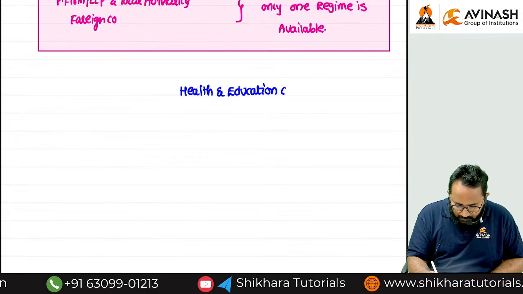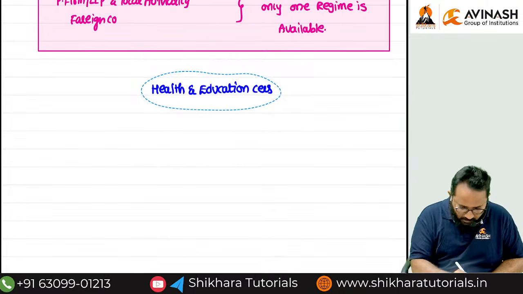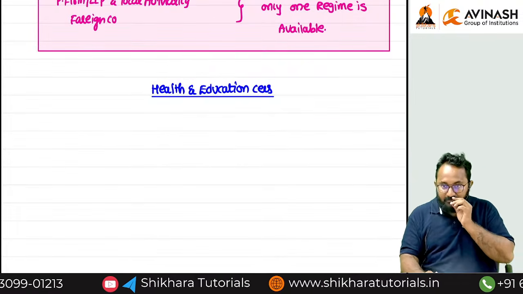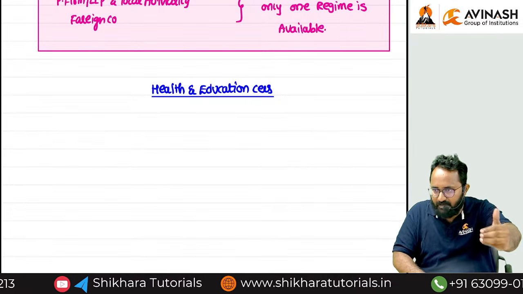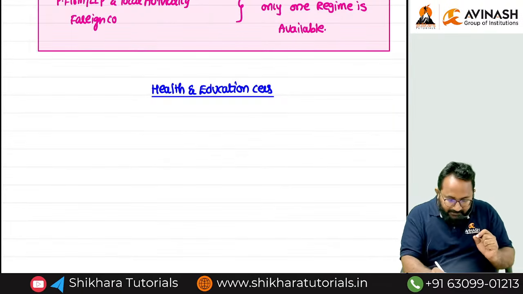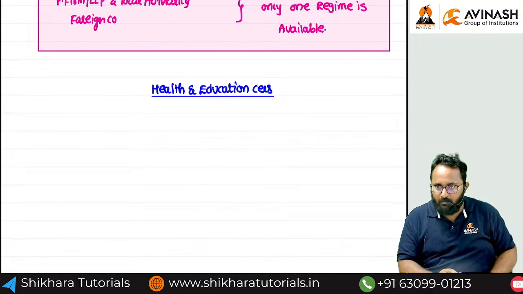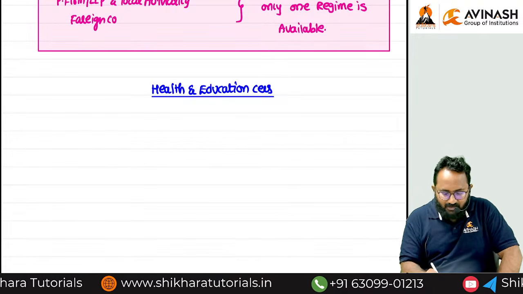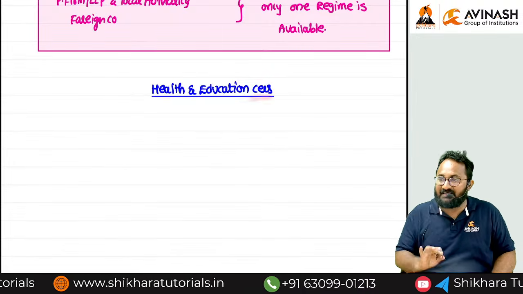In India, we want to develop the infrastructural facilities for health and education. We are going to collect the income tax. Along with the income tax and surcharge, anyhow we can collect. But specifically for this purpose, health and education, we want to collect one more type of tax. If we give it the name of a tax, that is not correct, right? So that's why we are calling it cess.